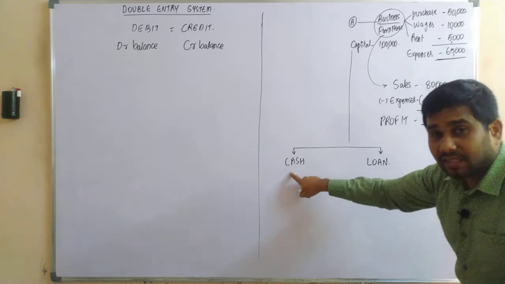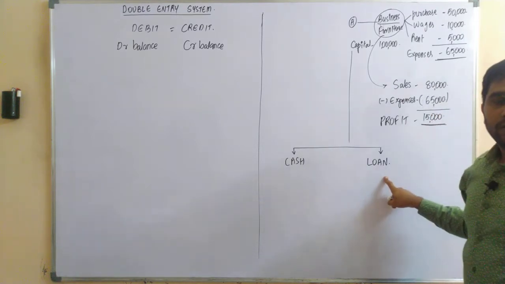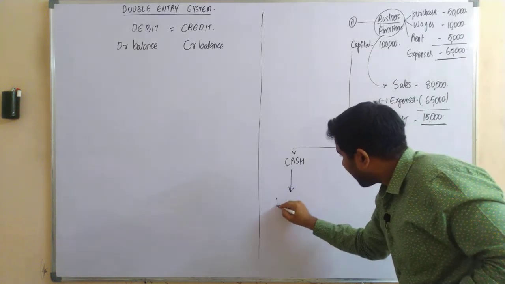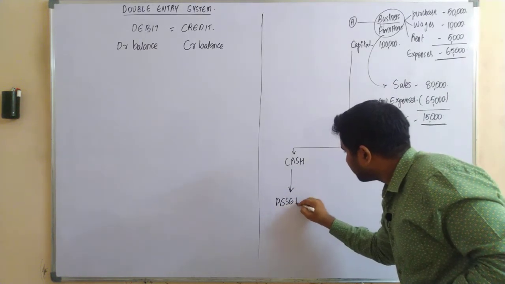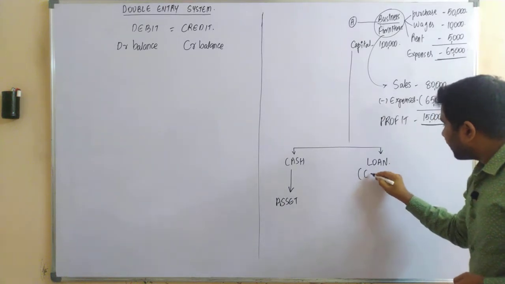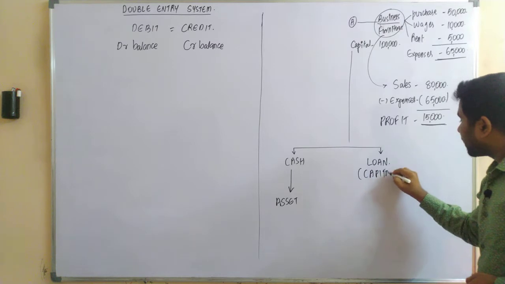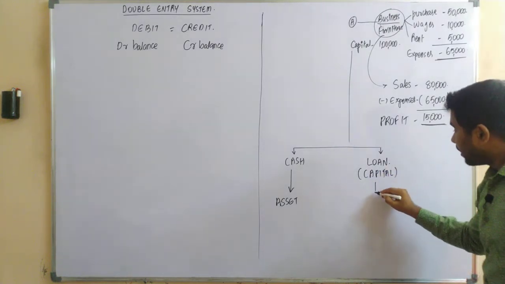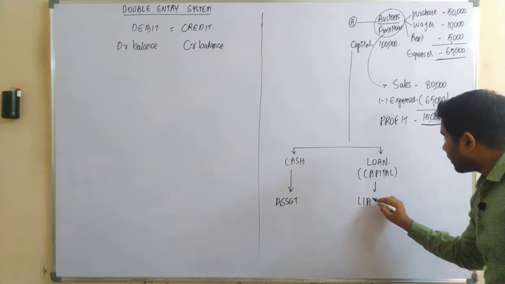One is your cash, the other one is your loan. Yes or no? Your cash is nothing but your asset. The loan which is in the form of capital is nothing but your liability.